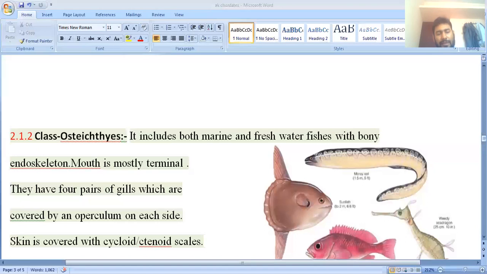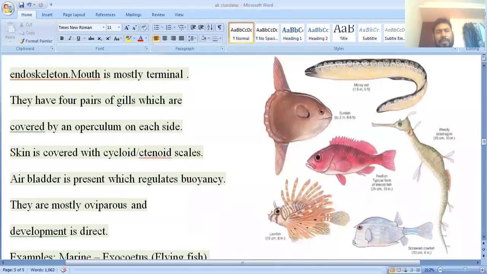Here, on each side, they have the operculum, and the operculum is known as the gill cover. In case of the chondrichthyes, the gill cover is not found. The skin is covered with cycloid scales. In case of the chondrichthyes, they have placoid scales, and here they have cycloid scales.